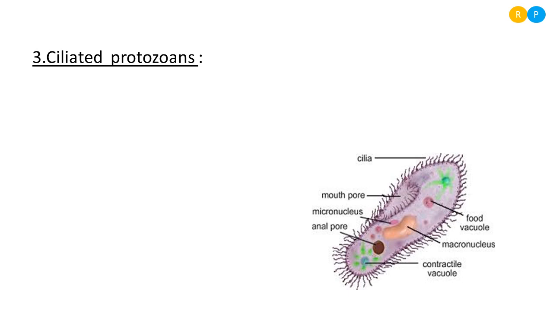You have seen flagella. Flagella is actually a long whiplash structure. Cilia is a small hair-like structure. They are present in more number. The flagella number is restricted to 1 or 2. But the number of cilia is always more. It is very small and it covers the surface of the organism.